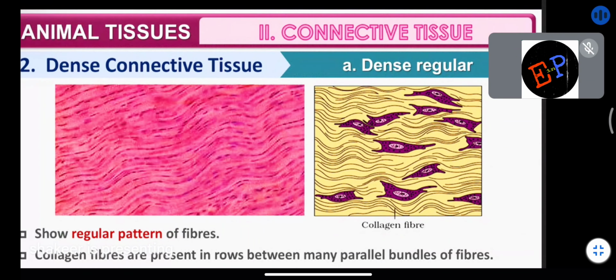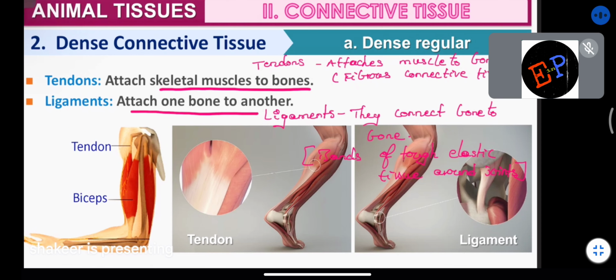And what will ligaments do? Ligaments will join two bones. For example, our knee is a combination of two bones, no? The lower bone and then the thigh bone. Are you able to understand? So these two bones are joined by these fibers which are called ligaments. So that is why they are called connective tissues.